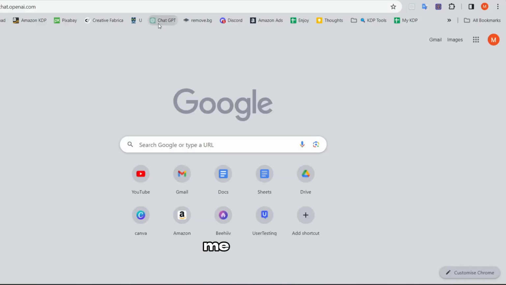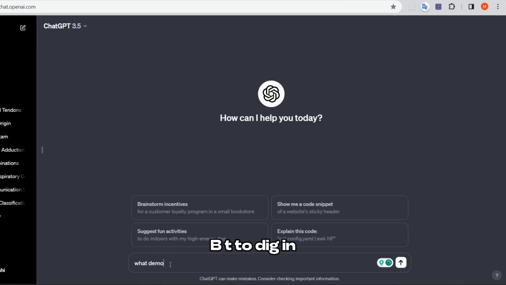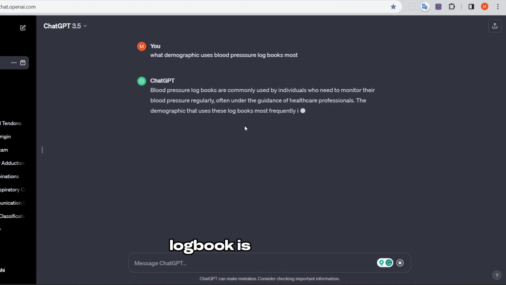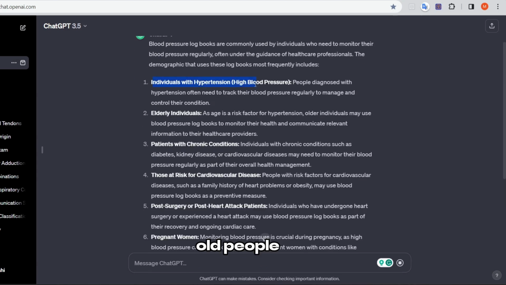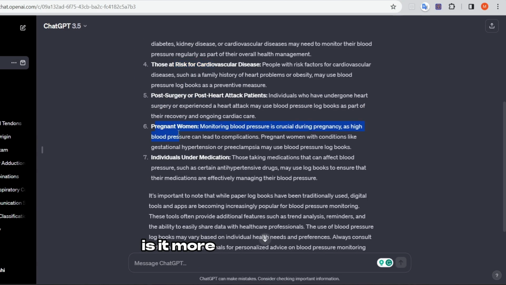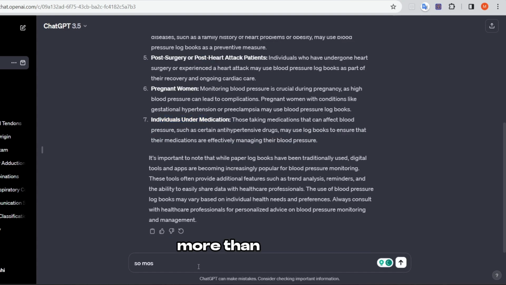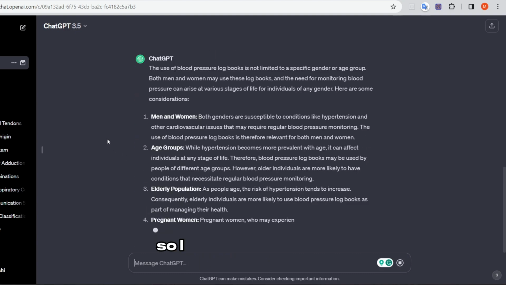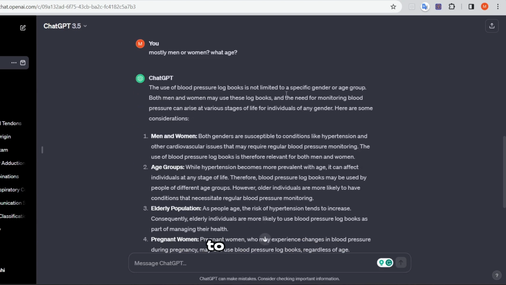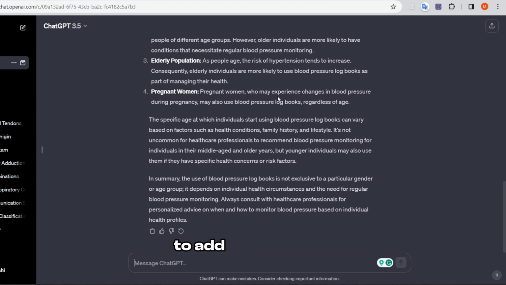Well, let me use ChatGPT to dig into this niche and understand it more, because I know that blood pressure logbook is mostly for old people, but is it more common for males than females? And it seems like ChatGPT is saying no, it doesn't matter. So I think it's not worth it to sacrifice half of the potential customers to add this keyword. So I'm going to just ignore it.